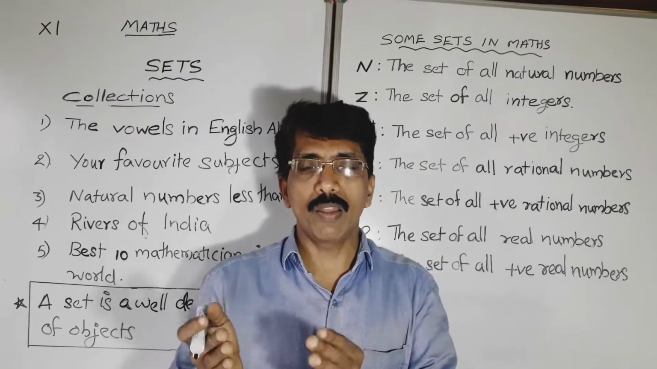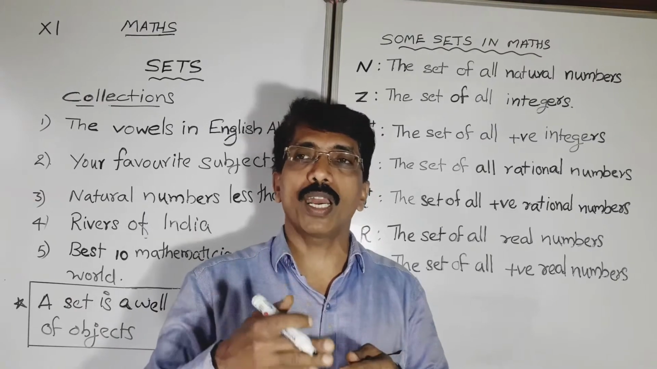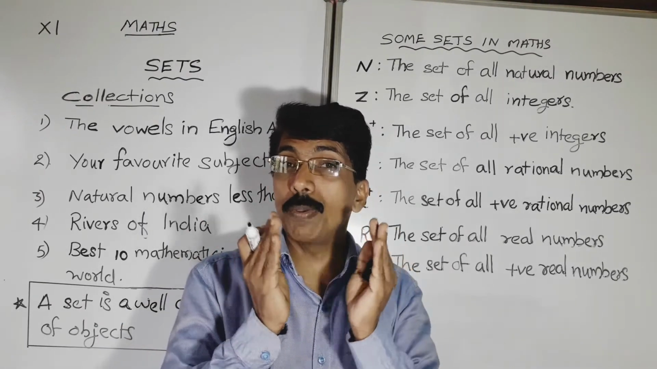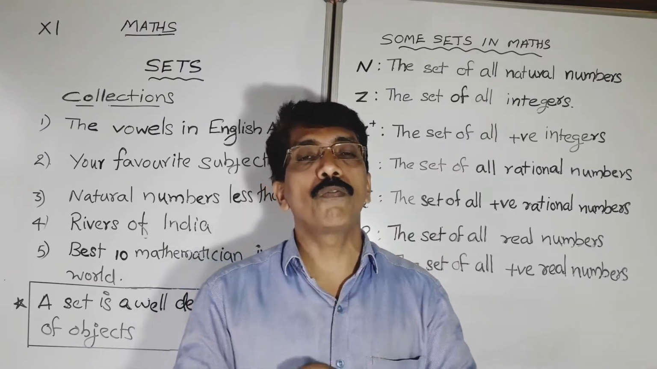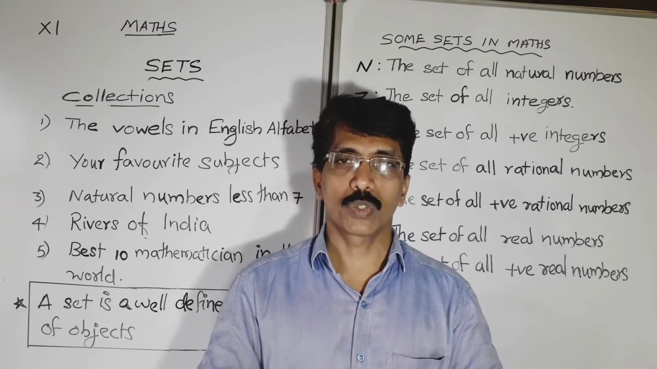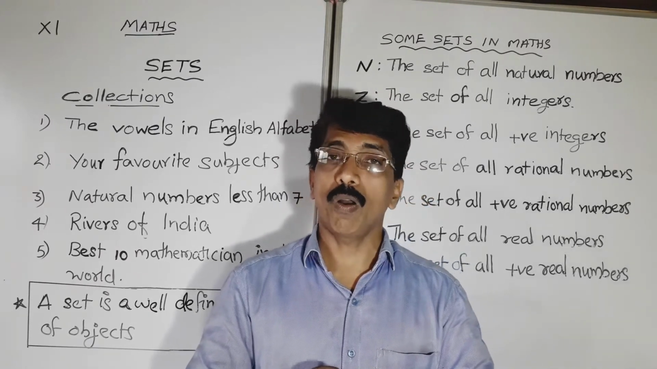What is meant by well defined? If you take a particular object, you have to answer whether it belongs to that collection or does not belong to that collection. That collection should be specific. Then it is called a well defined collection. Then it will be a set. So what is meant by a set? A set is a well defined collection of objects.